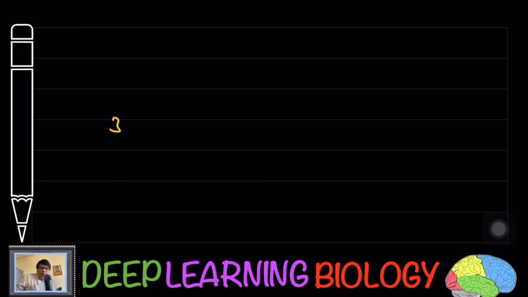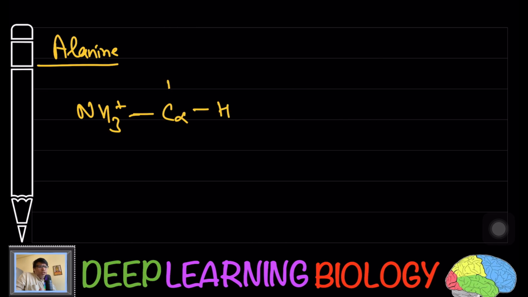Now let us move forward. Let's take the case of alanine. Try to see here, it has an amino group, this C alpha, a hydrogen, and a carboxyl group. At the bottom you see the R group.